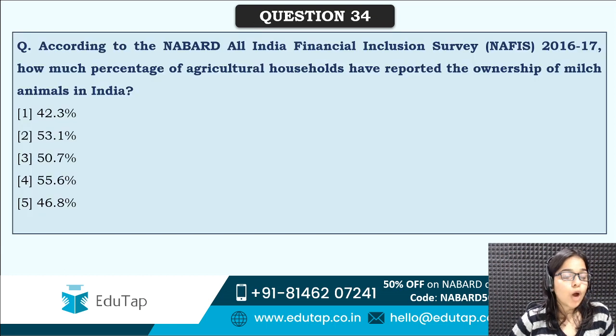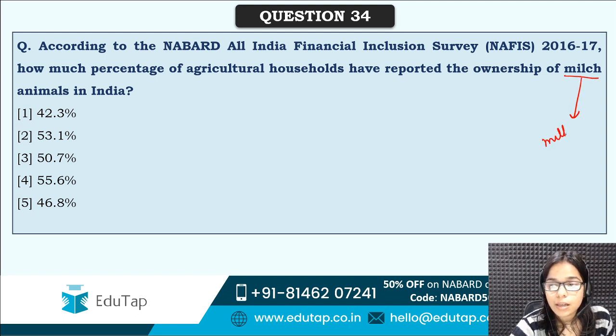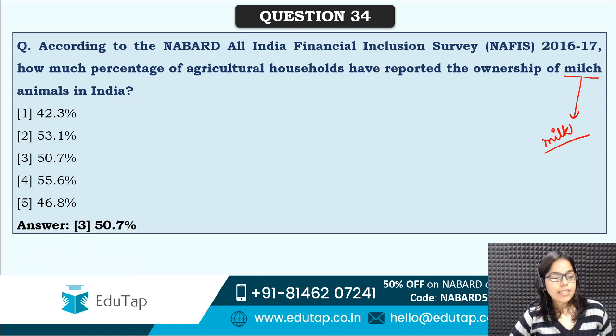Next is, what percentage of agricultural households have reported the ownership of milch animals in India? Milch animals are those which give milk. So what percentage of agricultural households have reported the ownership of milch animals? Correct answer is option third, that is 50.7%. So almost half of agricultural households have milch animals.